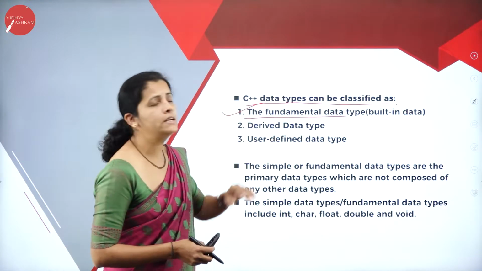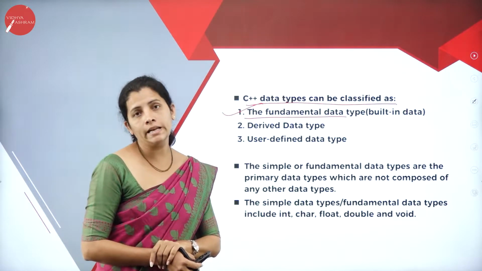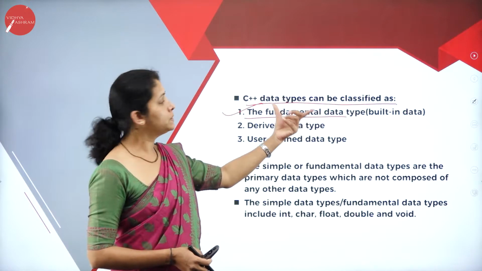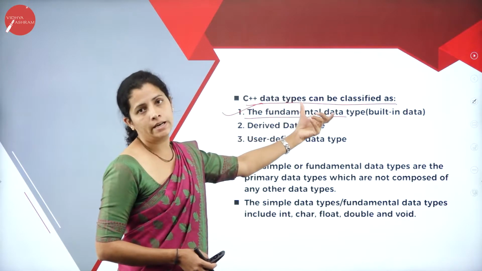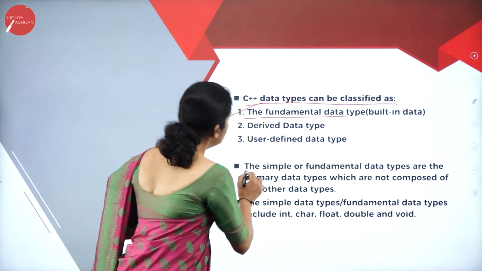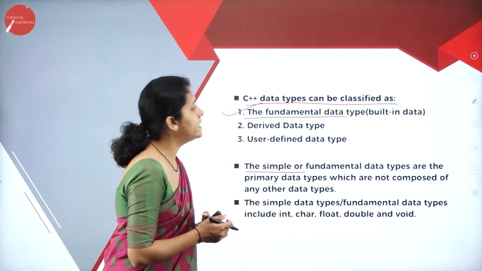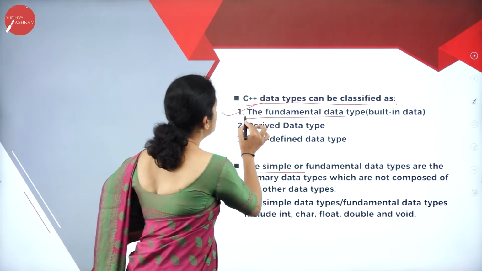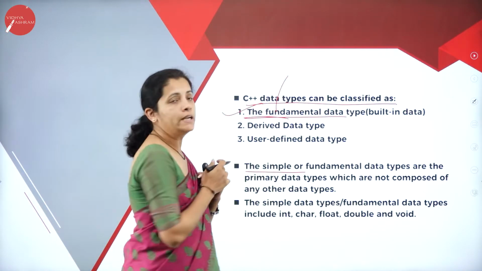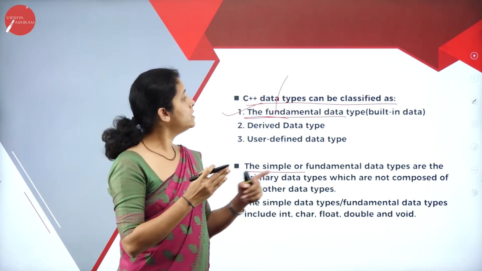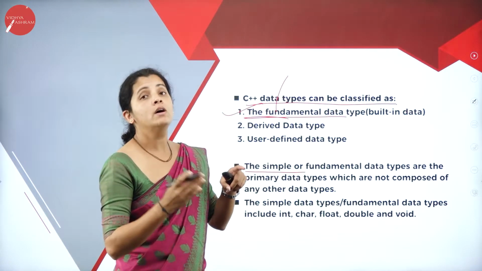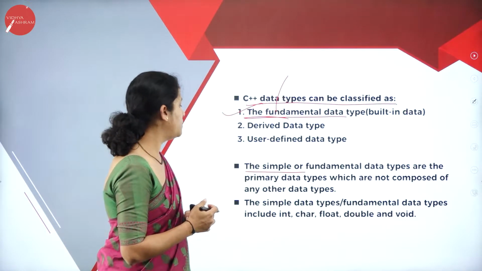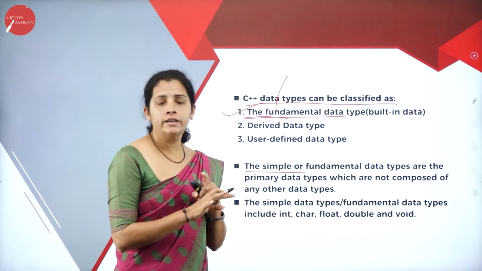So the fundamental data types are built-in data types. So what is a built-in data type? That is nothing but the fundamental data types. And the simple or fundamental data types are the primary data types. So the fundamental data type is also called built-in data type or primary data type, which is not composed of any other data type.